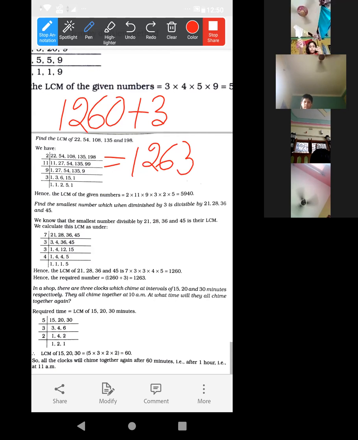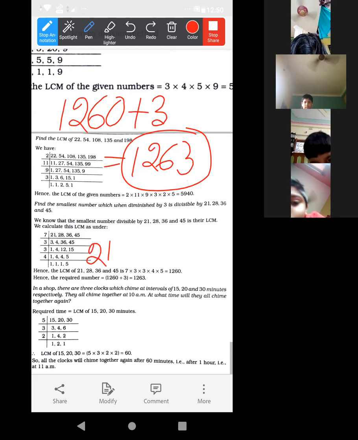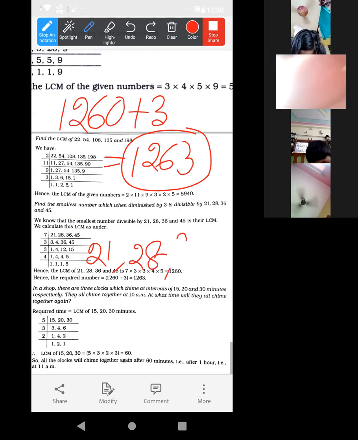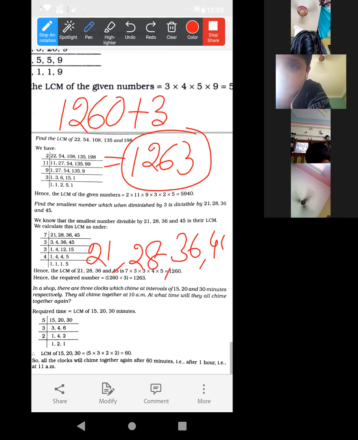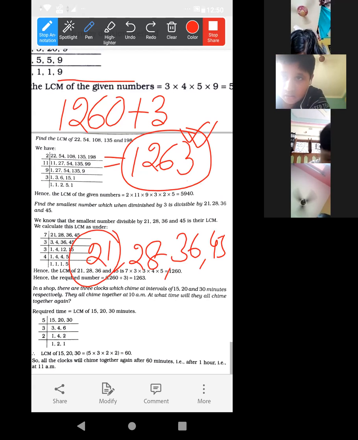1263 will, yes, get 2. Ma'am. Now just check, will this one be divisible by 21, 28, yes or no? Just apply your common sense. Will this number be divisible by 21, yes or no? Ma'am, I think no, because this one is divisible by 2.